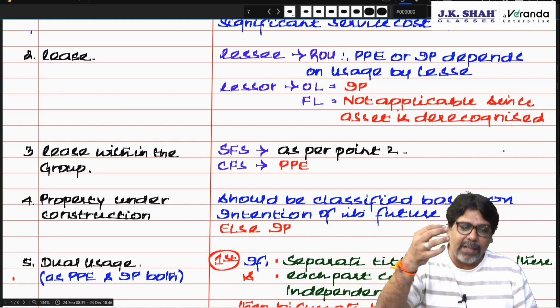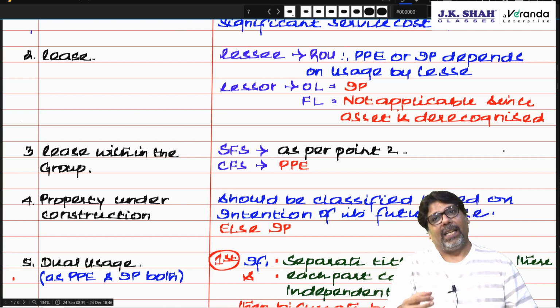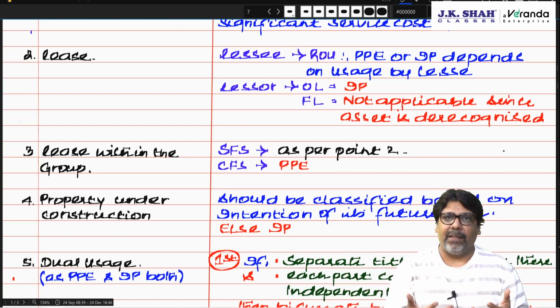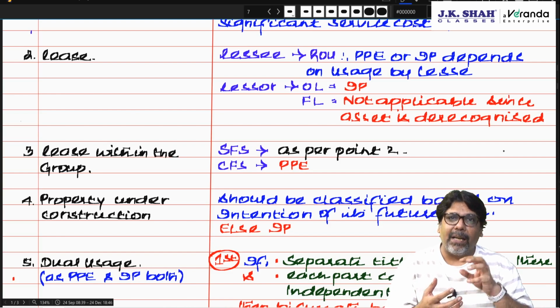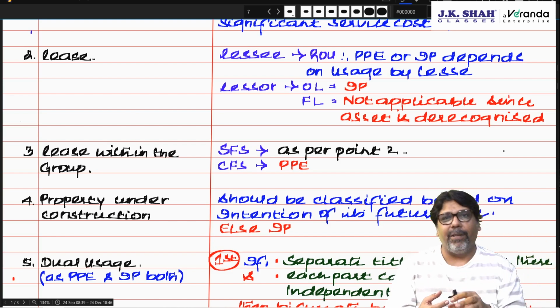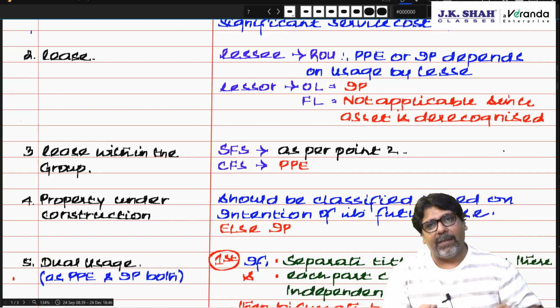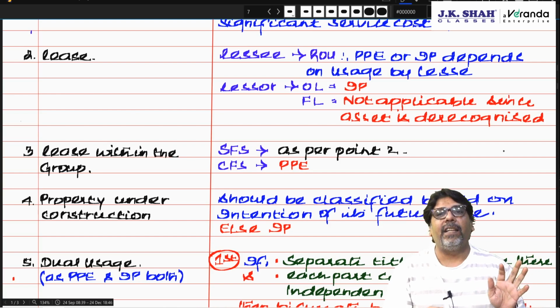So if you have got the asset on lease, right to use, we have got the property. Now how are we using that property? Are we using that property to give it on rent or are we using that property for business? If you are using it for business, then it is PPE. If you are giving it on rent without significant service cost, then it is investment property.